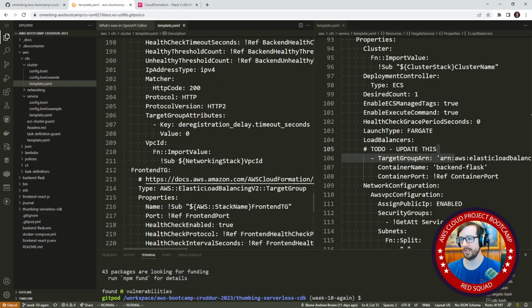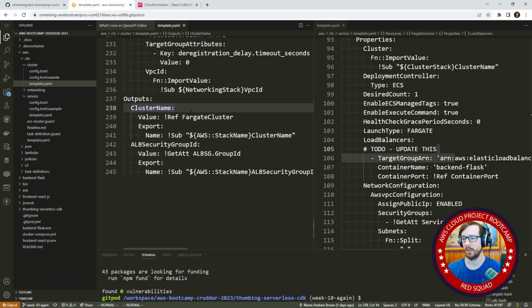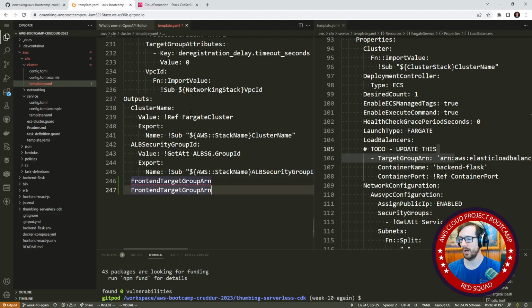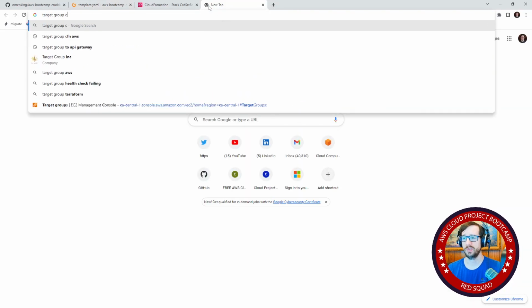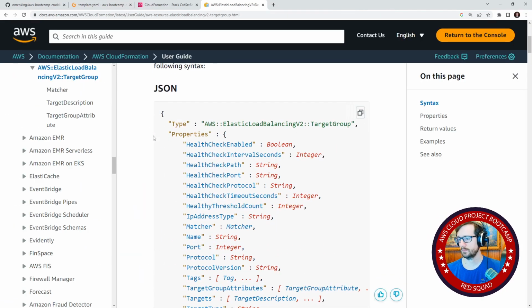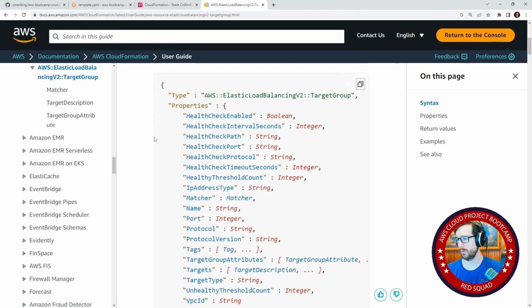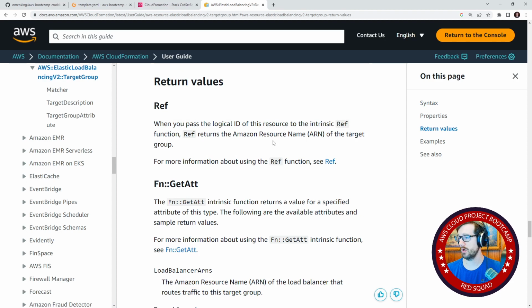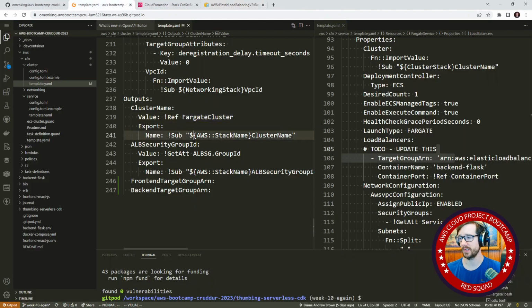We'll scroll all the way down, and yes, I know it's frustrating not having any highlighting here, but we will have our target group ARN. So it'll be frontend target group ARN, and we need our backend target group ARN. And we'll go look up target groups. So we'll say target group CFN. And in here, what we're looking for is the return values. So I want to know, does this return an ARN? It does, so we can use the Ref. So that's all I wanted to know.